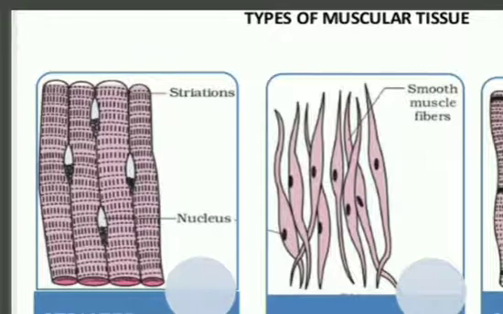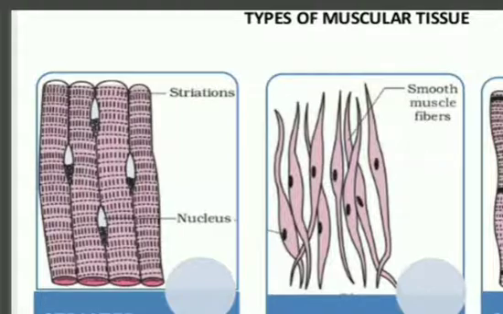As a result they are called striated muscles. Their characteristics: they are long, cylindrical, and we can't see any branch here, so we say they are unbranched, and multinucleated. Multinucleated means having many nuclei. So these striated muscles are also called skeletal muscles and voluntary muscles, since they move according to our will.